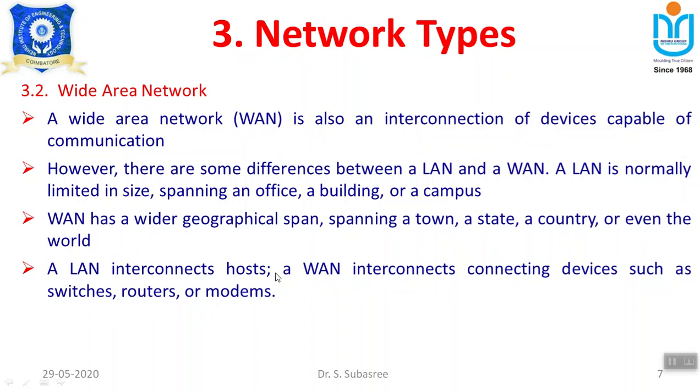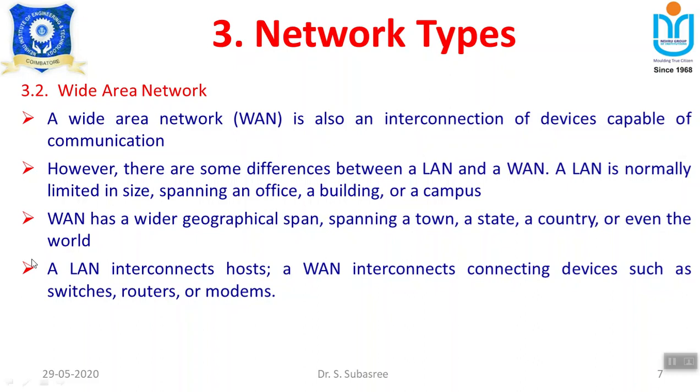A LAN interconnects hosts, while a WAN connects devices such as switches, routers and modems. Because simply we cannot, for example, a system is available in India and another system is available in the US. If you want to make a connection between these two devices without switches, routers or modems, we cannot establish communication. Is it not?